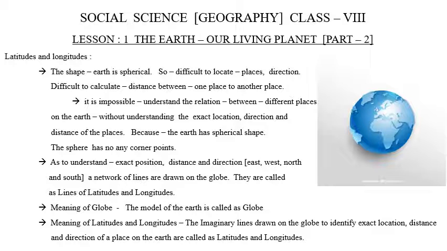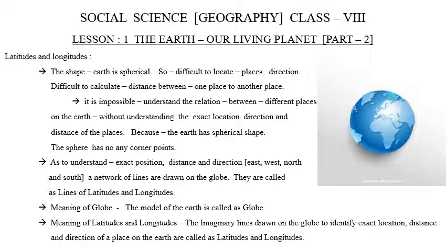To understand the exact location, the distance between one place and another place, and the direction of a particular place, whether it is towards the east or west or north or south, a network of lines is drawn on the globe. That means the network of lines is drawn on the earth globe to understand the exact position, distance, and direction of the place.